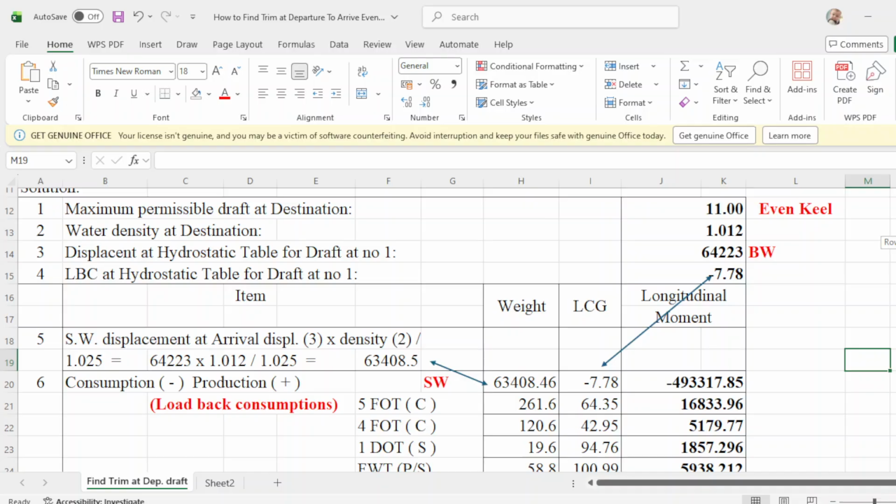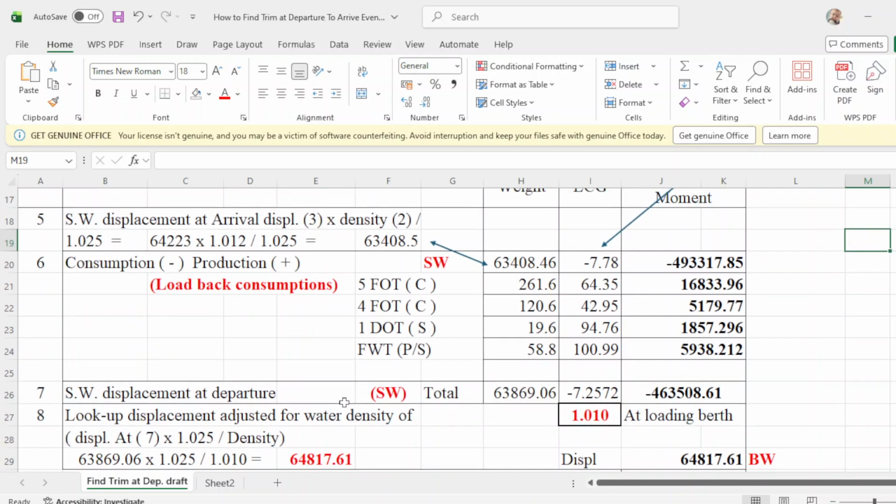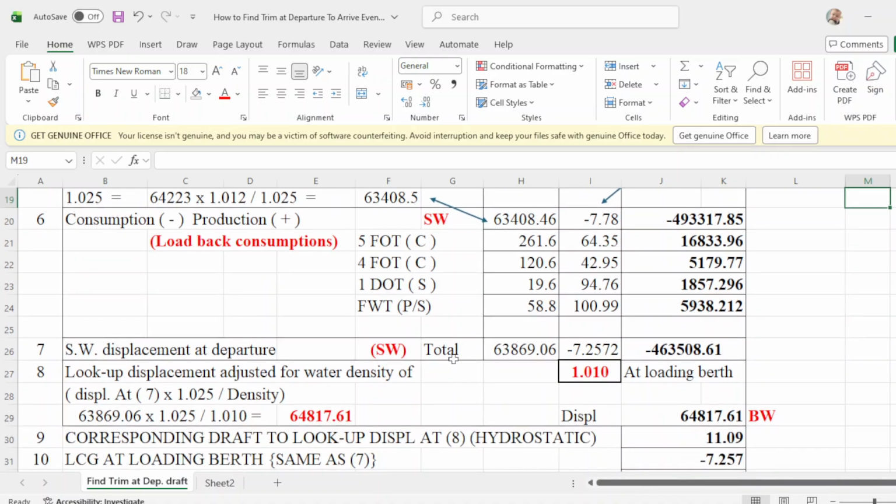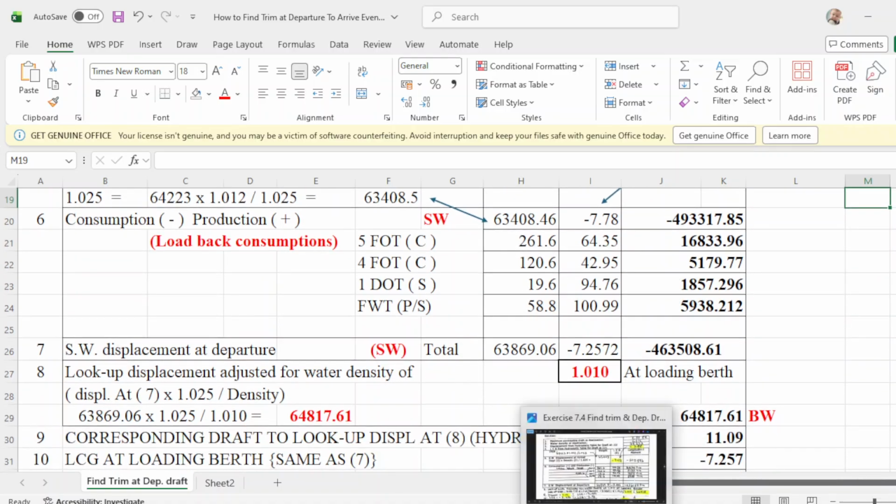And this one is from salt water. What will be its displacement when we are floating at density 1.012? That will be this formula: this displacement times 1.025 over your density 1.010, and the displacement would be 64817.61, which is this one. This is now your brackish water. Okay, that's number 8.